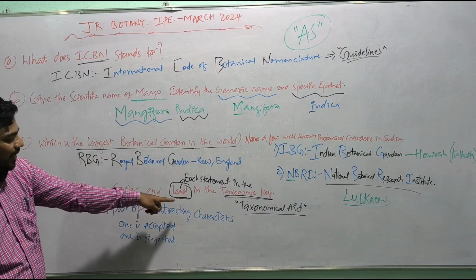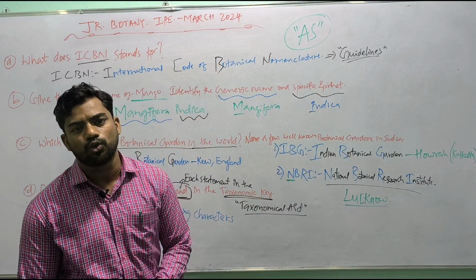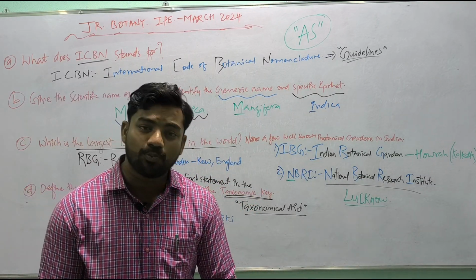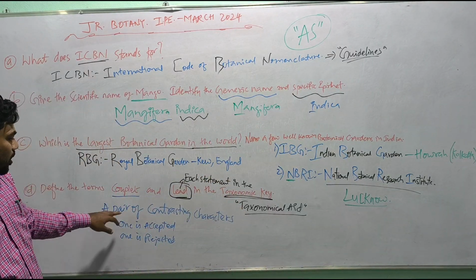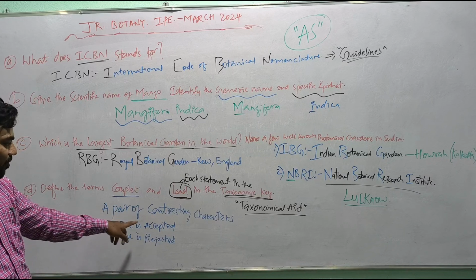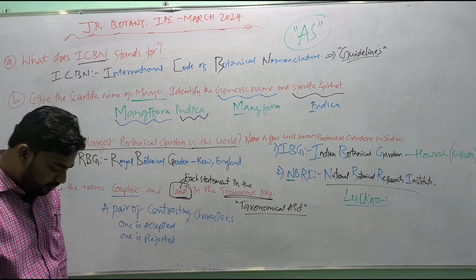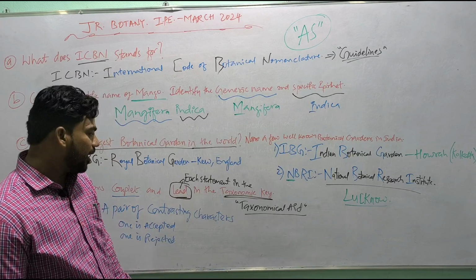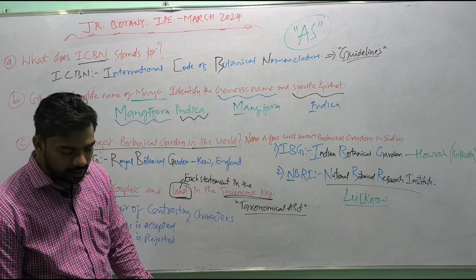Define the terms couplet and lead in the taxonomic key. The taxonomic key is nothing but a taxonomical aid which is used for the identification of plant species based on the similarities and dissimilarities. So those are present as a pair of contrasting characters known as a couplet. One is accepted, one is rejected. That is the choice that has been made. And what is lead? Each statement in the taxonomic key is known as a lead.